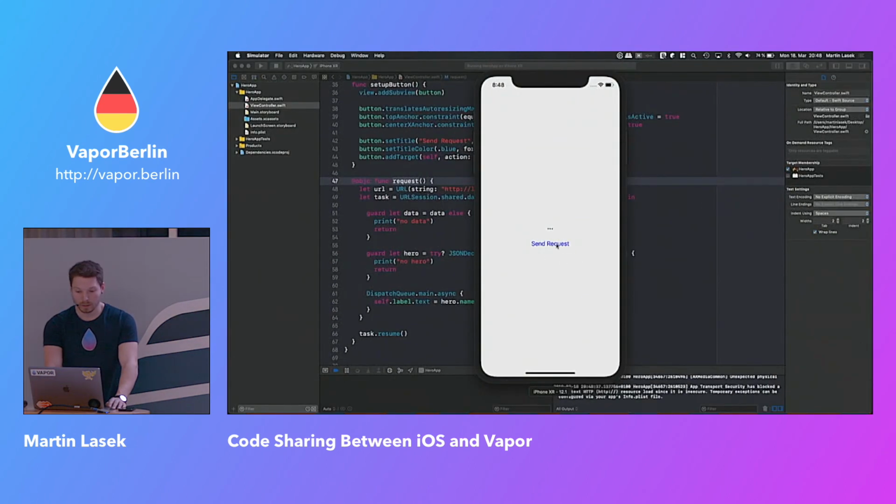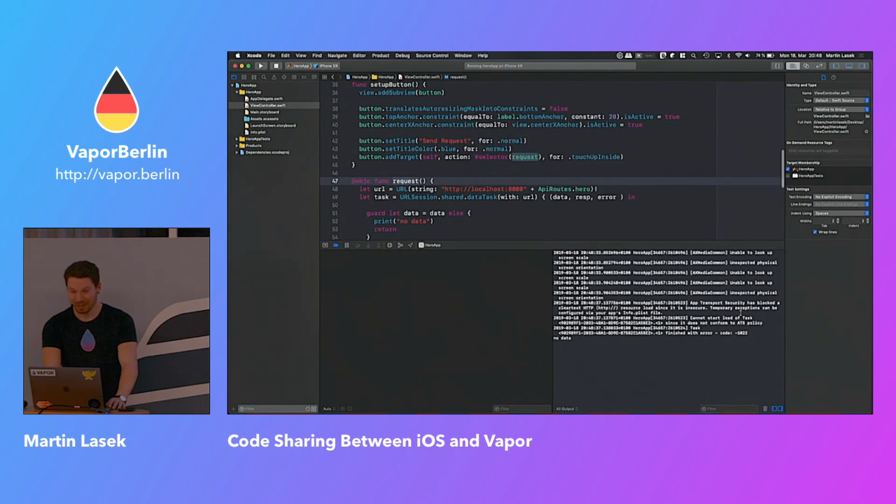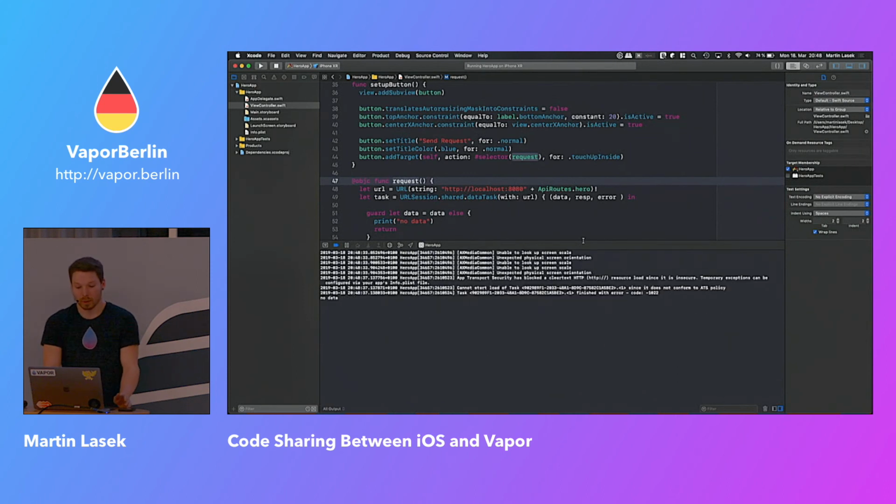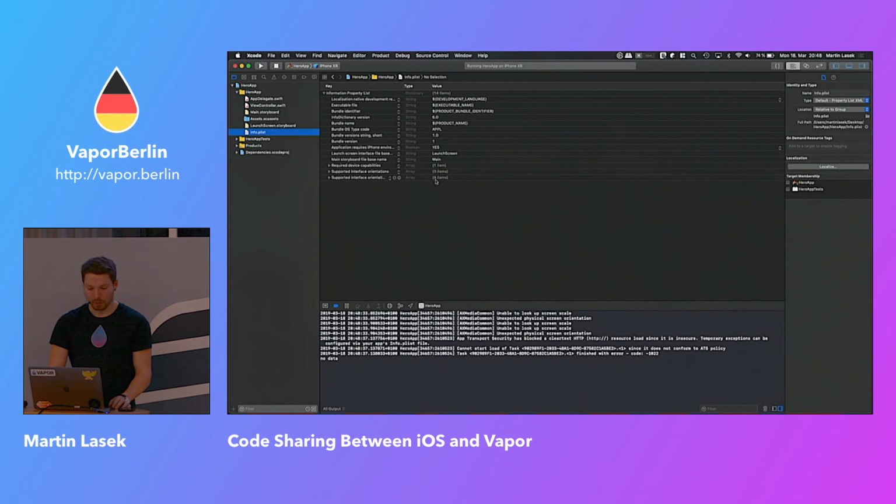Okay, if we click that, we see in the log something happened, but name is not assigned. So is anyone having already a guess? It's basically because of HTTP. iOS is not allowing HTTP, right? It's a simple fix, just for this demo.